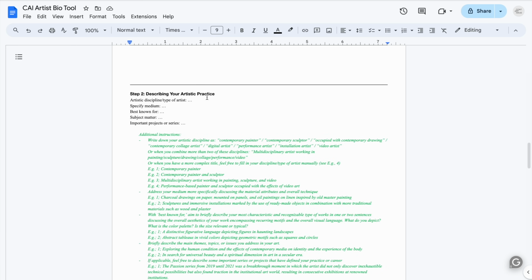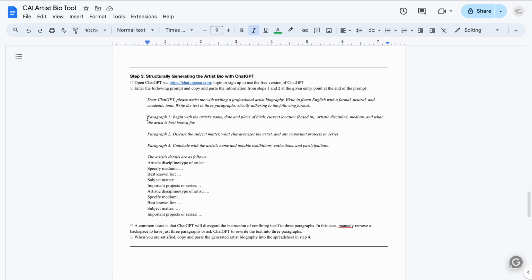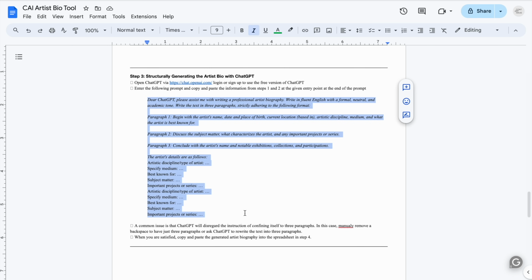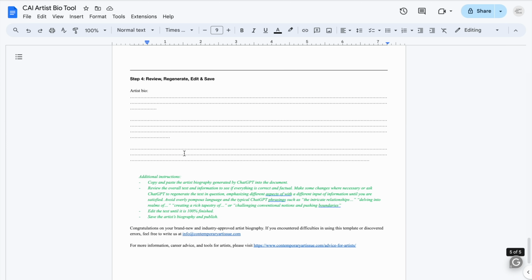Up next here as well, I also in green have some additional guidelines on the best ways to actually answer these questions, or the best way to use the same terminology as the art world does for an ideal end result, of course. And when we have entered all this information, you can simply copy and paste this prompt, including all the answers that we have given to these questions. Then we can review it and paste it here.